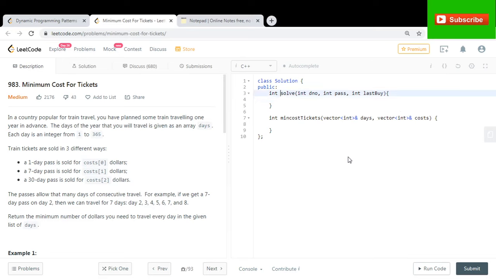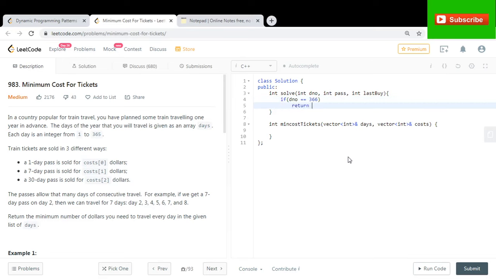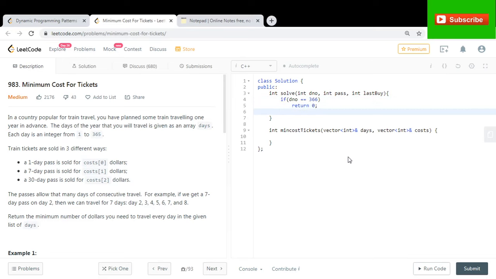So you have a solve function now, and you'll say, okay, if day number equals 366, that means you've seen all the days till now. You can return 0 because no more traveling needs to be done. You don't need to spend any more dollars. You are done, right?